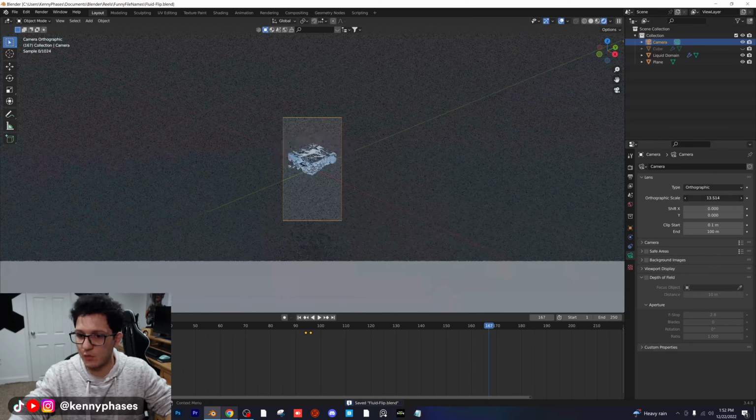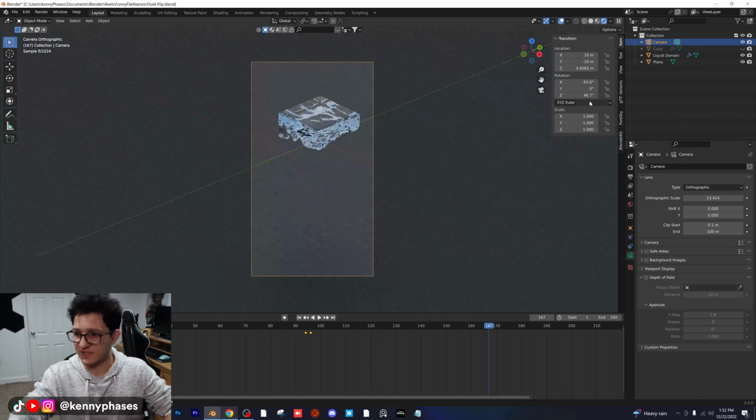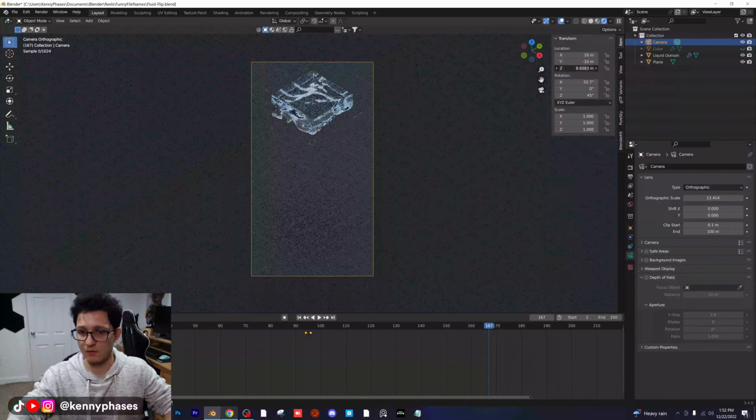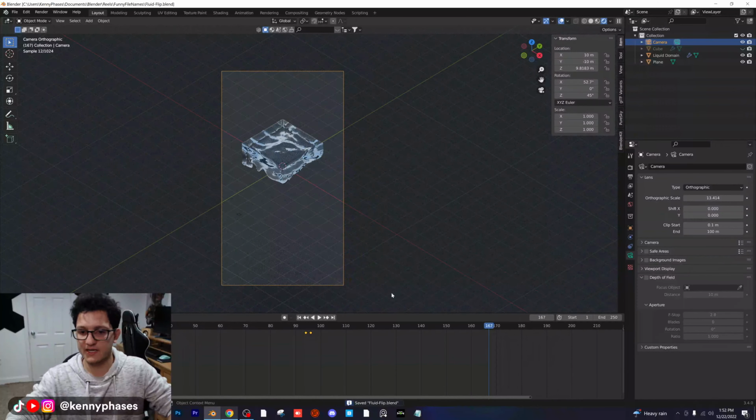I'm going to zoom that out quite a bit, and I'm also going to pop open my transform tab so that I can adjust these settings. I'm going to center everything, 45-degree angle, 52.7 for my downward X angle. I'm just going to adjust this upwards a little bit as well. So we're kind of just setting up our scene here, seeing what this is going to look like. This looks pretty cool. I think I'm also going to give our liquid a bluish kind of color. Instead of that white, I'm just going to give it a slight aqua tint. I think that looks pretty good.